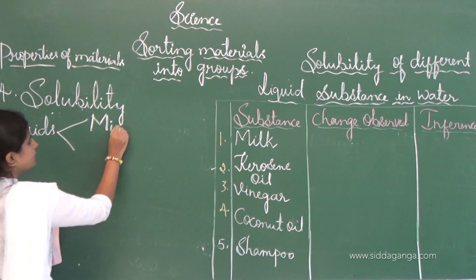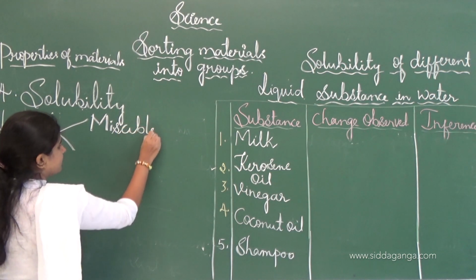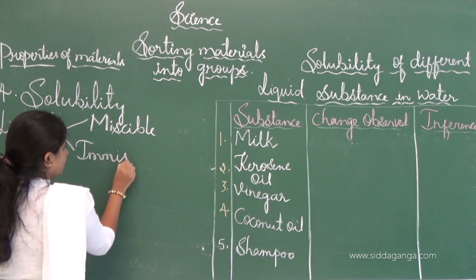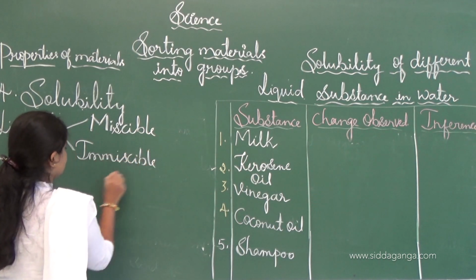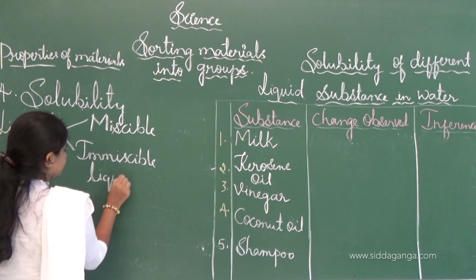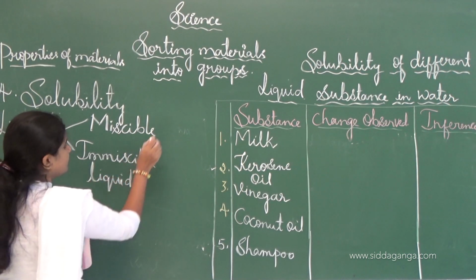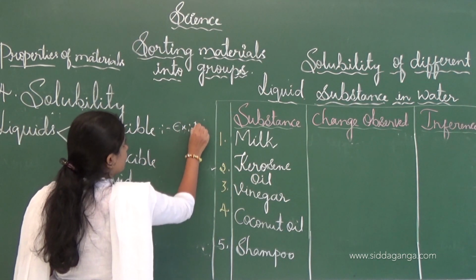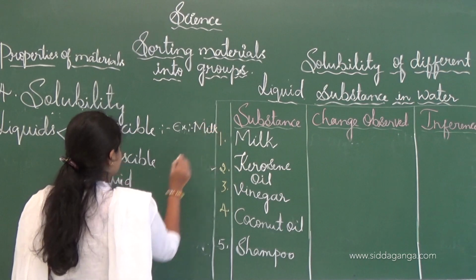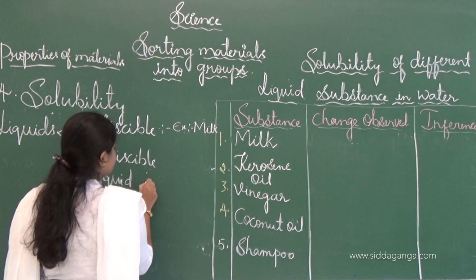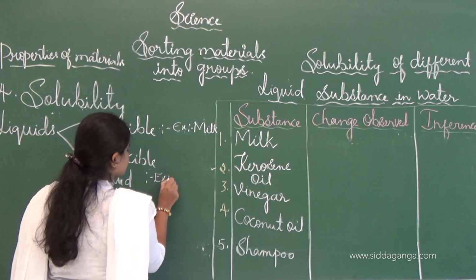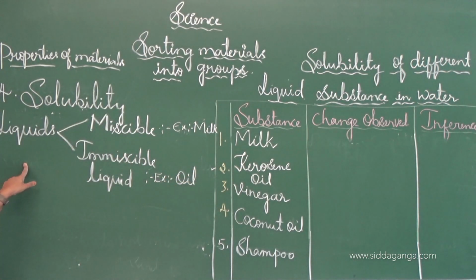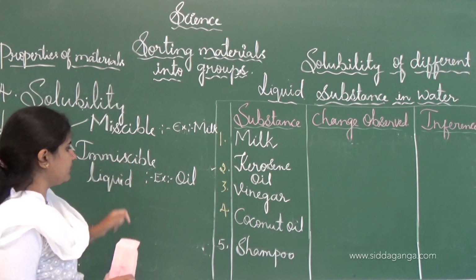Liquids are classified into miscible liquid and immiscible liquid. An example of miscible liquid is milk. An example of immiscible liquid is oil. This is how liquids can be divided into miscible liquid and immiscible liquid.